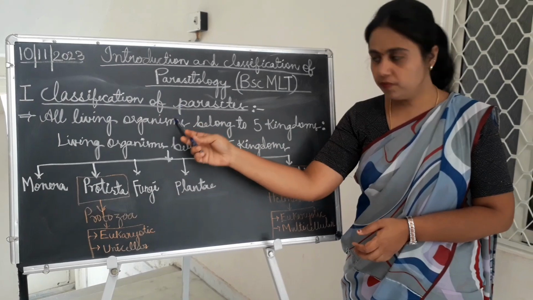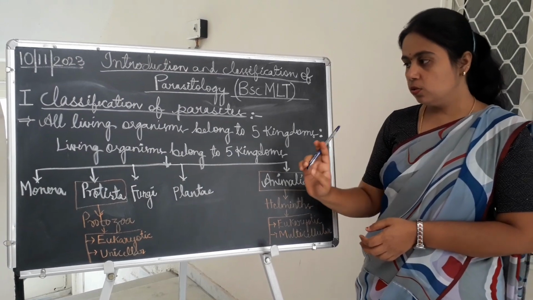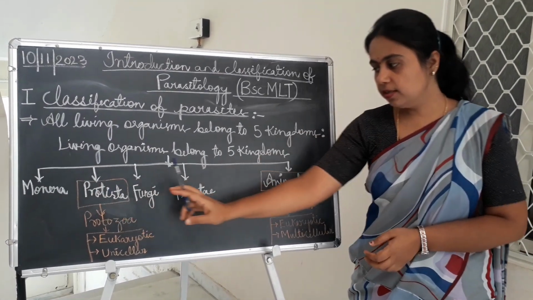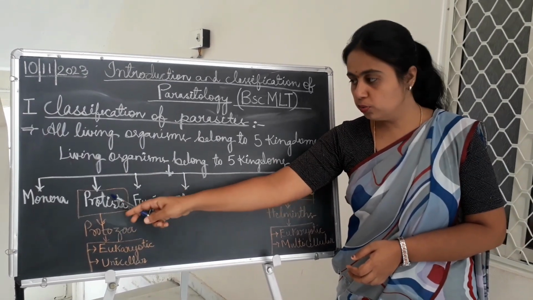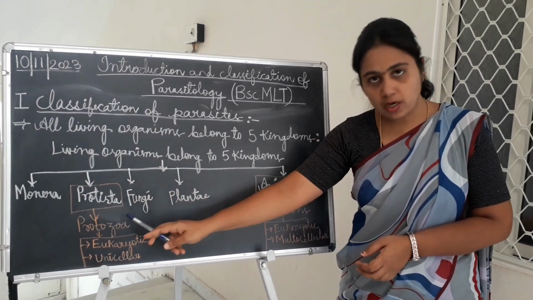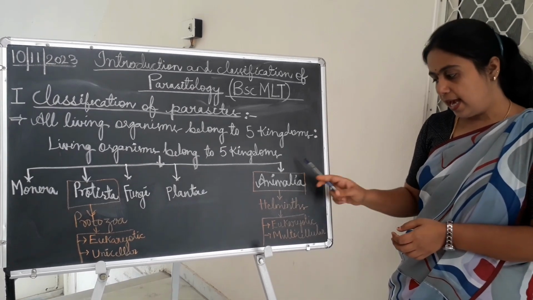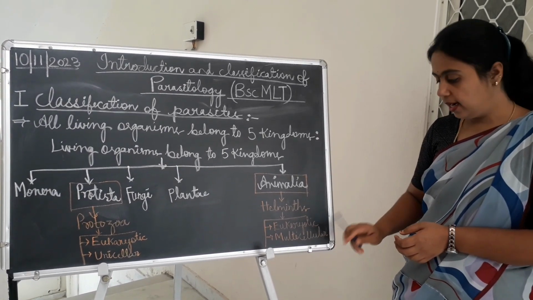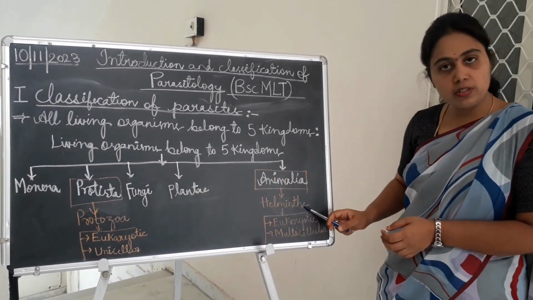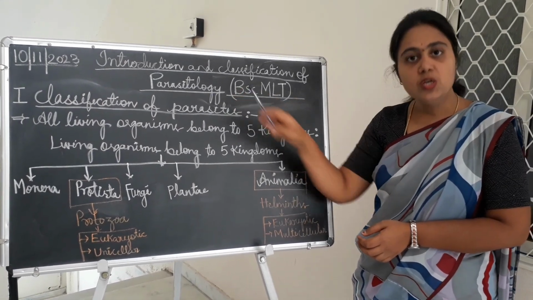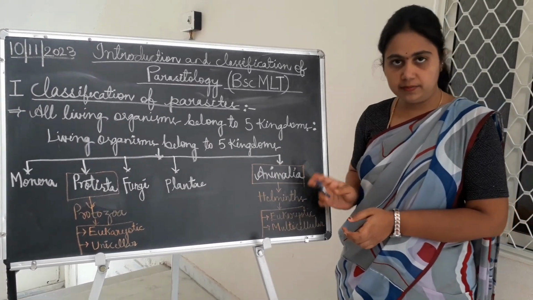So, classification of parasites. All the living organisms belong to 5 kingdoms. What are they? Monera, Protista, fungi, plantae and animalia. Protozoa belong to the kingdom Protista, which are eukaryotic and unicellular, while helminths belong to the kingdom Animalia, which are eukaryotic and multicellular. Protozoology and helminthology are the two branches of parasitology which deal with the study of protozoa and helminths respectively.